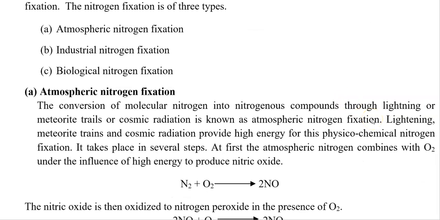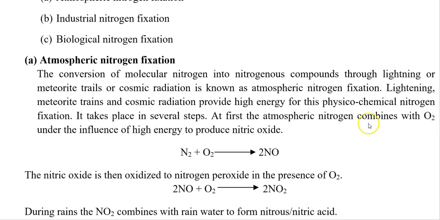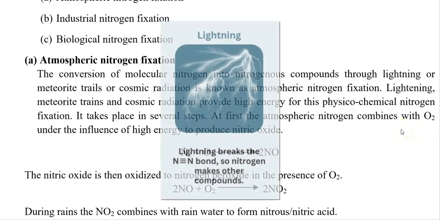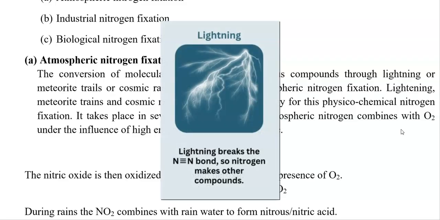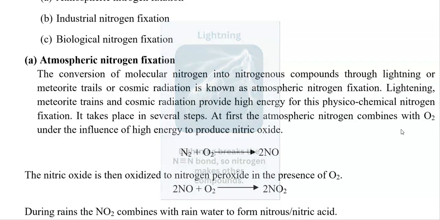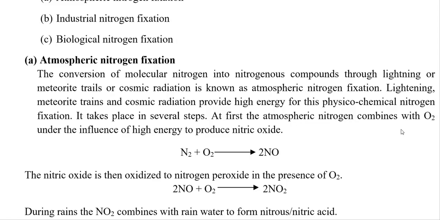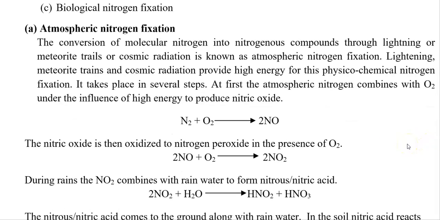Now we look at the details of the different kinds of nitrogen fixation. The first one is atmospheric nitrogen fixation. It involves conversion of molecular nitrogen into nitrogenous compounds through lightning, meteorite trails or cosmic radiation. This lightning, meteorite trails as well as cosmic radiation provide the energy required for the physicochemical conversion of nitrogen into various nitrogenous molecules. It takes place in a stepwise manner.